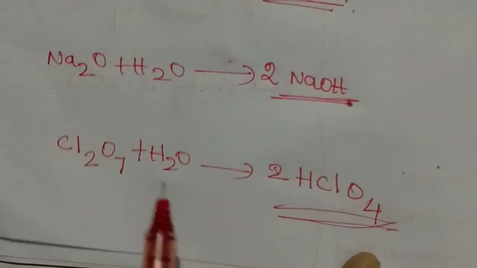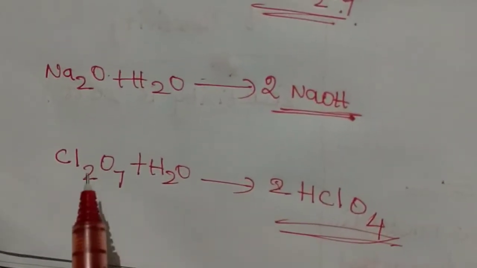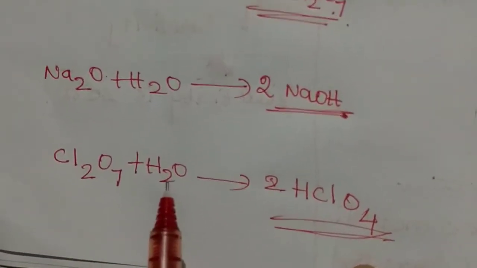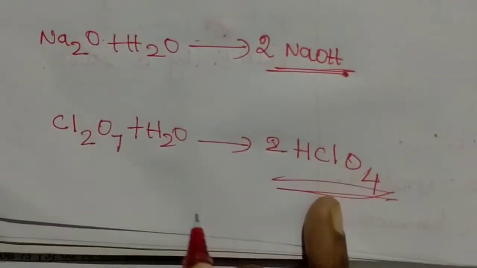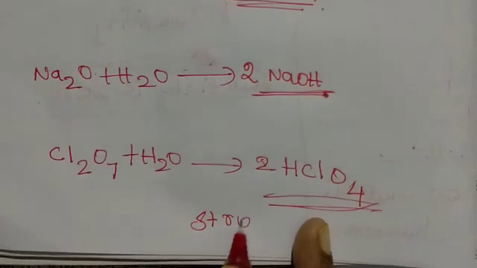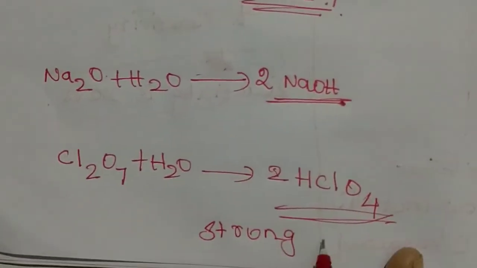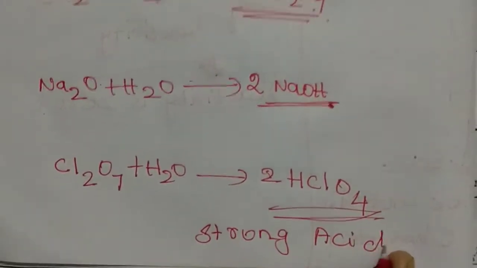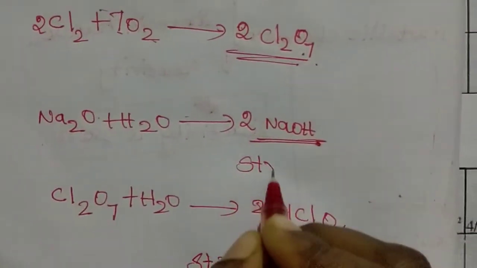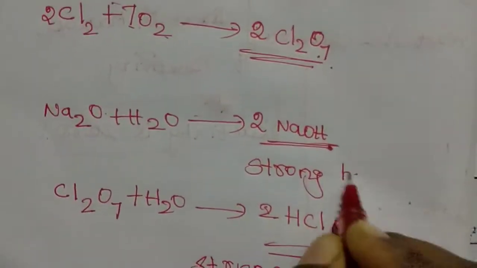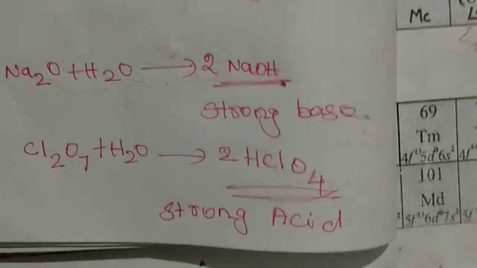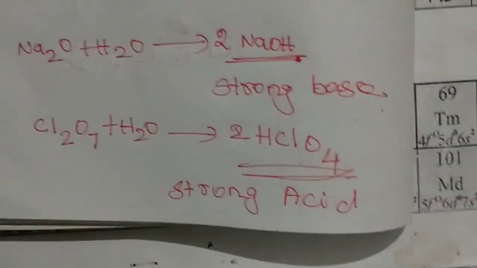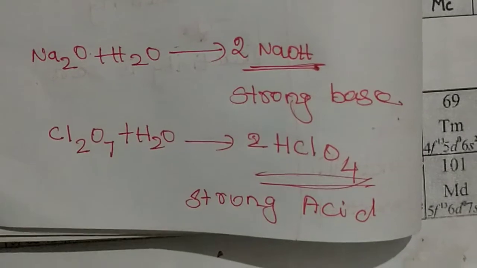You can see here this halogen oxide reacts with water and produces a strong acid, perchloric acid. This is a strong base, and that is a strong acid.